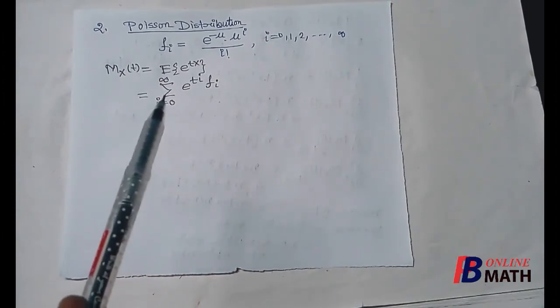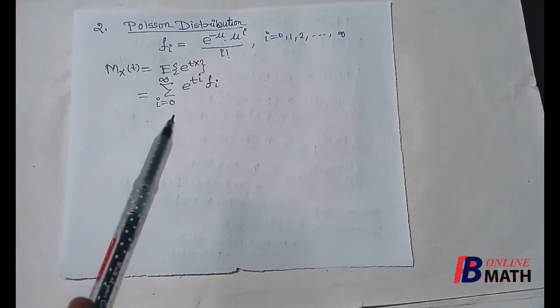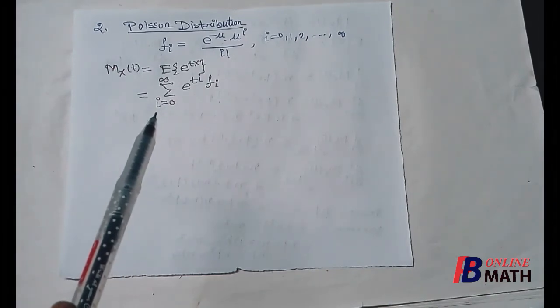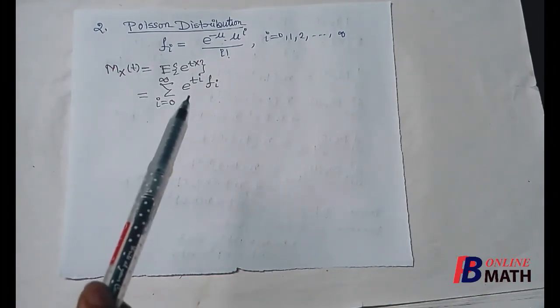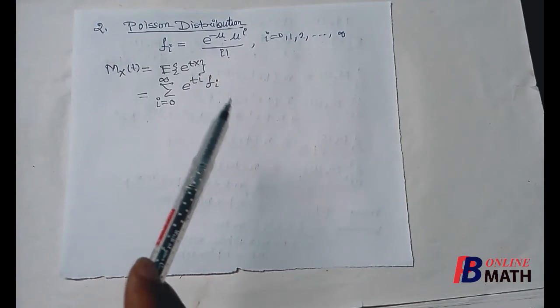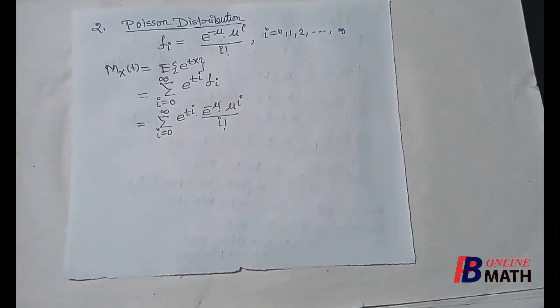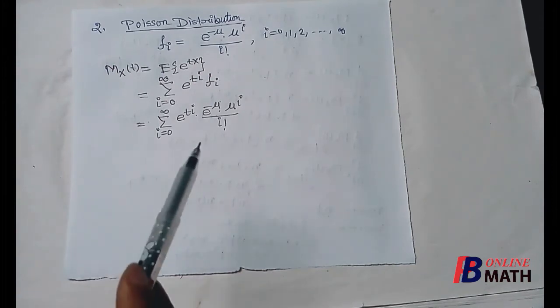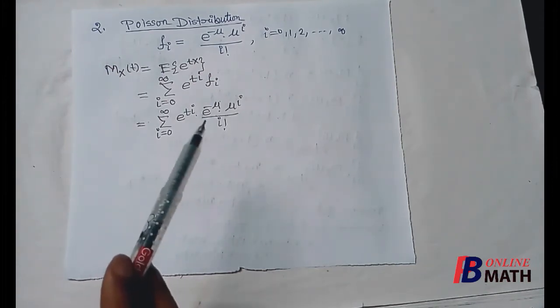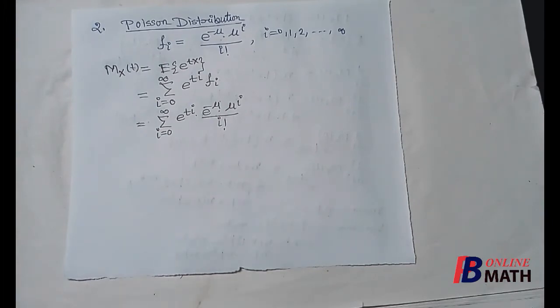Since Poisson distribution is a discrete distribution, it is equal to summation over the spectrum, which is i equal to 0 to infinity, e to the power t into i multiplied by fi, the mass. We have replaced the value of fi, that is e to the power minus mu, mu to the power i by i factorial.